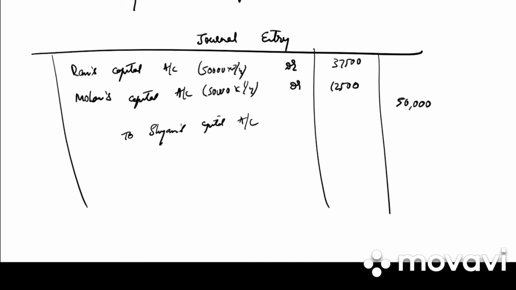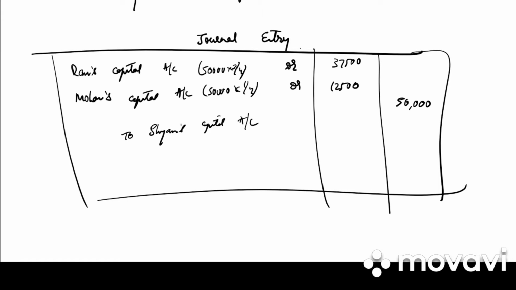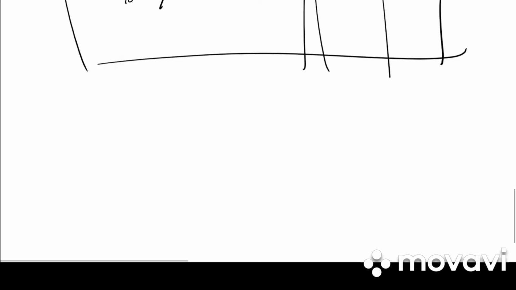So write down the narration. Shyam's share of goodwill adjusted to the account of continuing partners in the gaining ratio 3:1. Clear? Now we need to prepare the necessary ledger accounts.